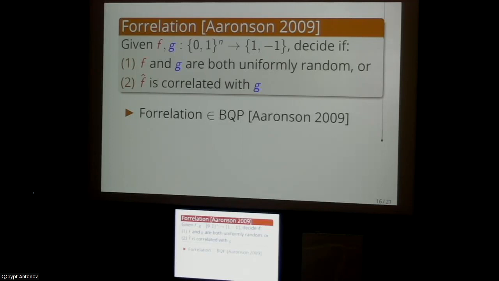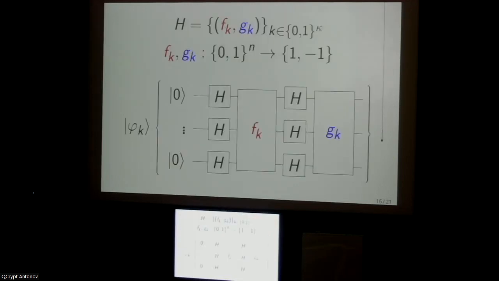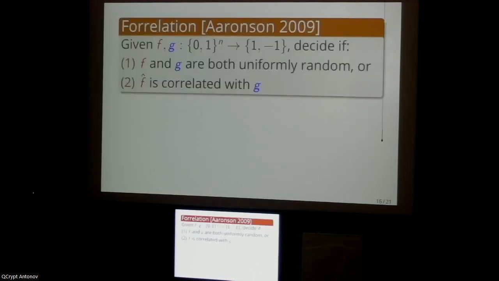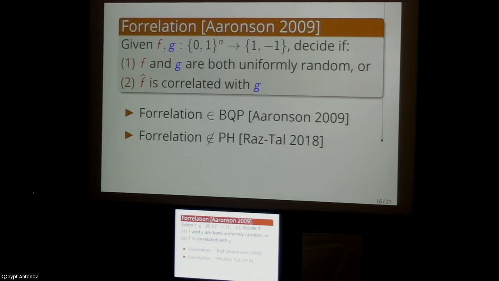And indeed, the algorithm that solves the correlation problem turns out to essentially be this circuit with a layer of Hadamard measurements at the end. So you can always see some connection to correlation. And the reason Aaronson introduced this problem was as a candidate for a problem that might separate BQP from this other complexity class called PH, or the polynomial hierarchy.